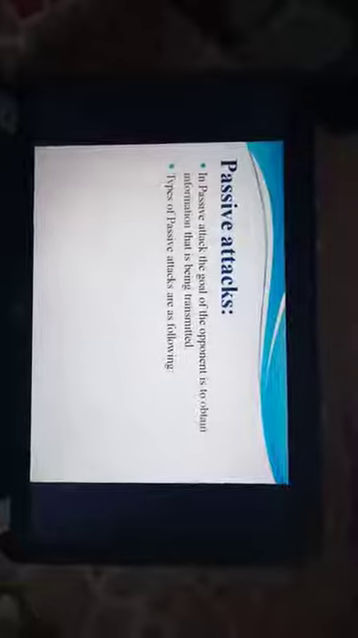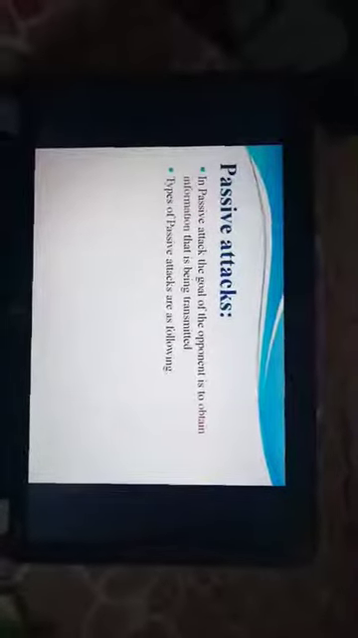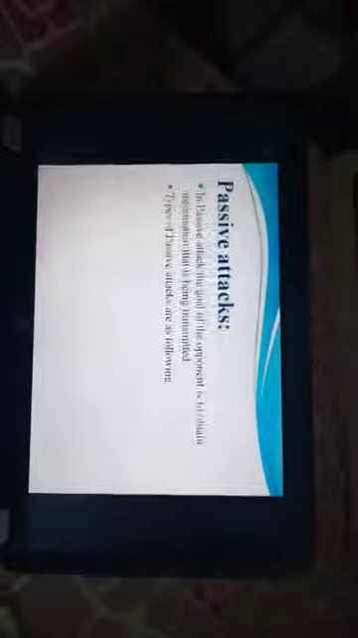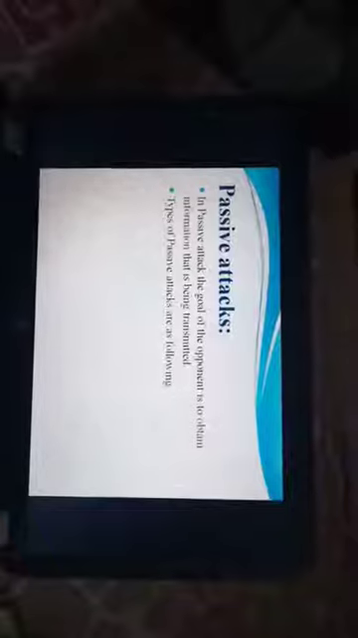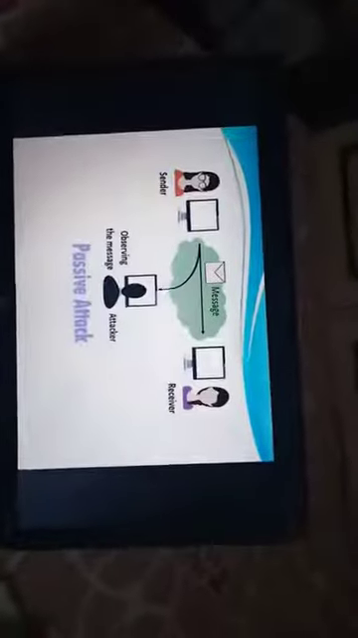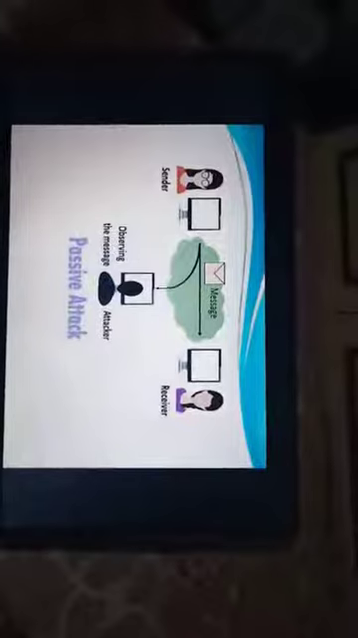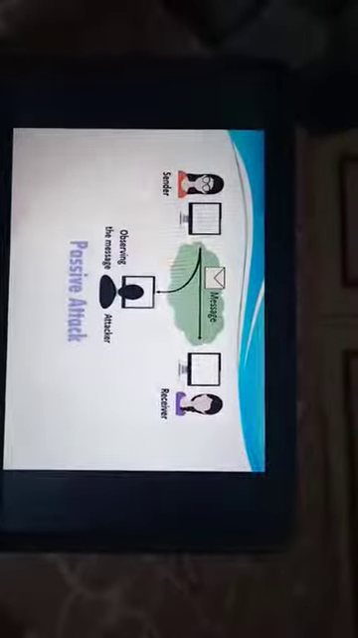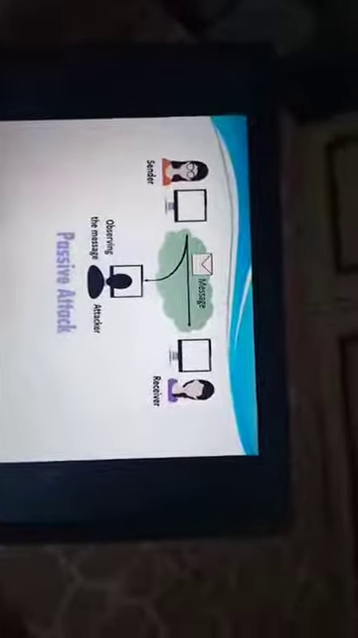Now the next type of attack is passive attack. In passive attack, the goal of the opponent is to obtain information that is being transmitted. Means the attacker only obtains the messages, the sequence of messages, and the content of messages. He does not make any modification in the messages. This is called passive attack. Let us try to understand by diagram. Here the sender sends the message to the receiver and the attacker only observes the pattern of the messages. He doesn't do any modification in the data.